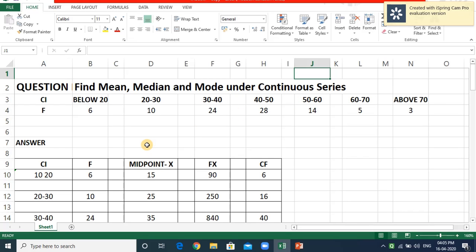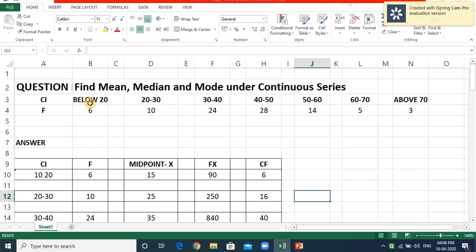Before solving any problem, we first have to write or understand the formula. That formula will help us find what we want to find out in the next step. In the cash inflow class interval, they have given below 20, which is nothing but 10 to 20, because each class interval has a difference of 10.